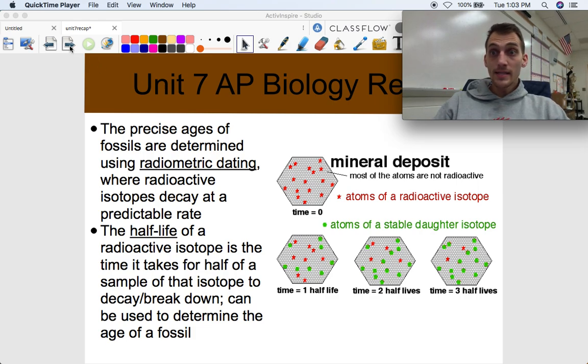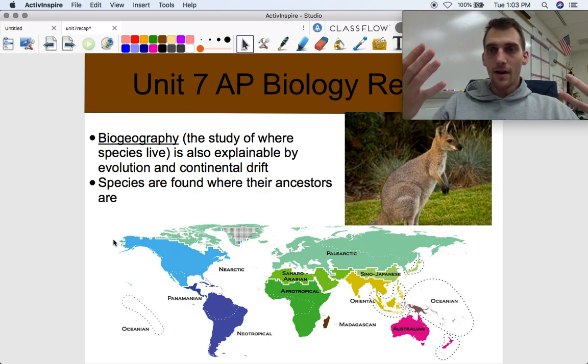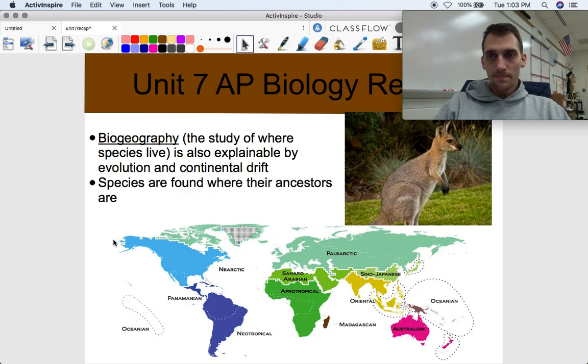That's how we know that the dinosaurs died out 65 million years ago. That's how we know that sharks have been around for 400 million years. That's how we know that stuff, right? Through radioactive dating, knowing the precise time periods at which fossils or other rocks evolved, or formed.